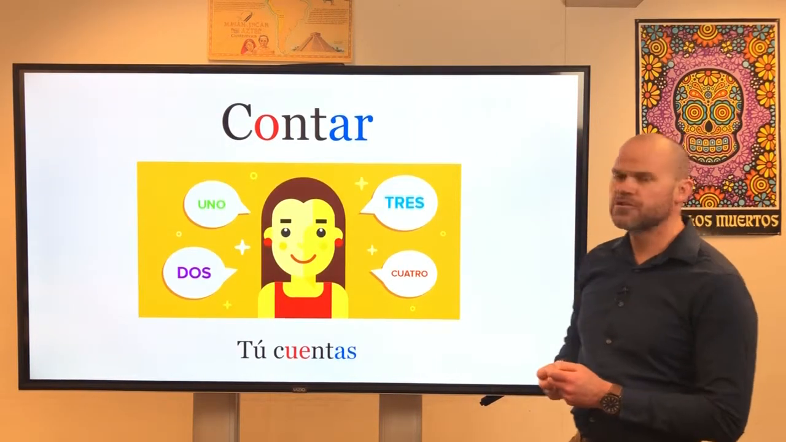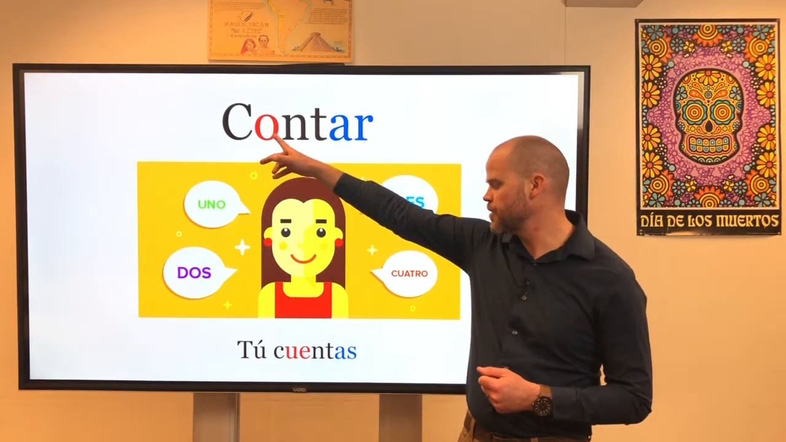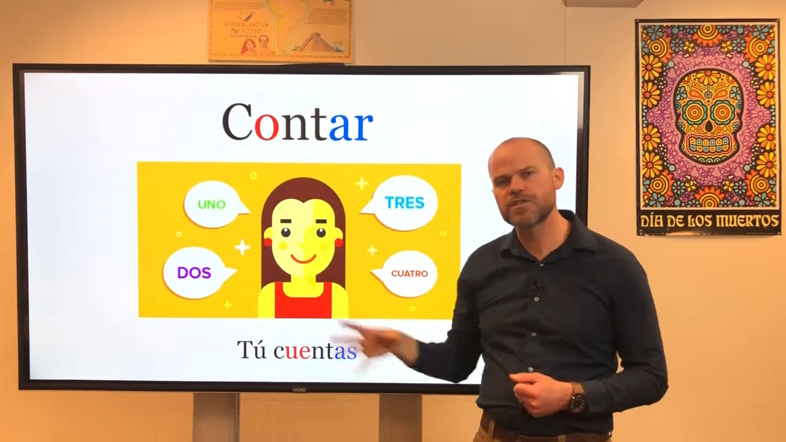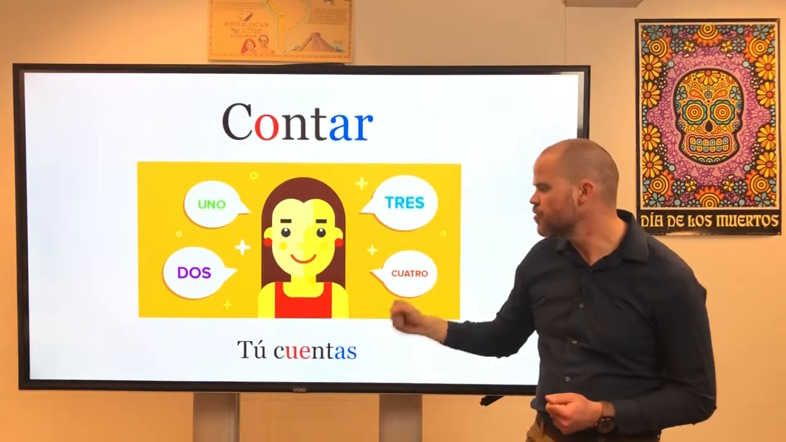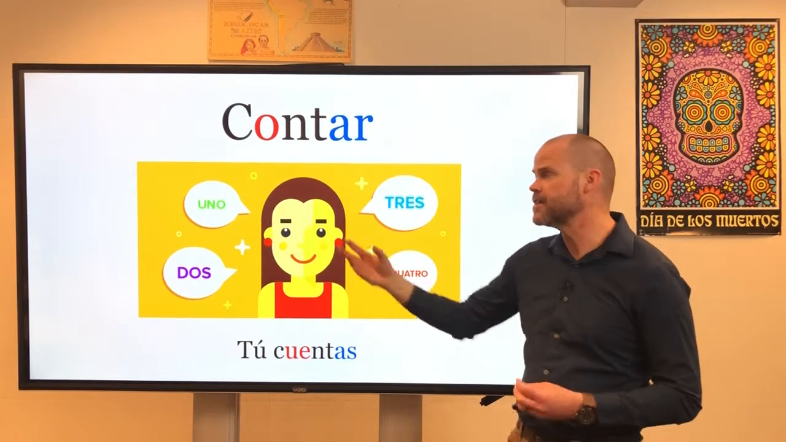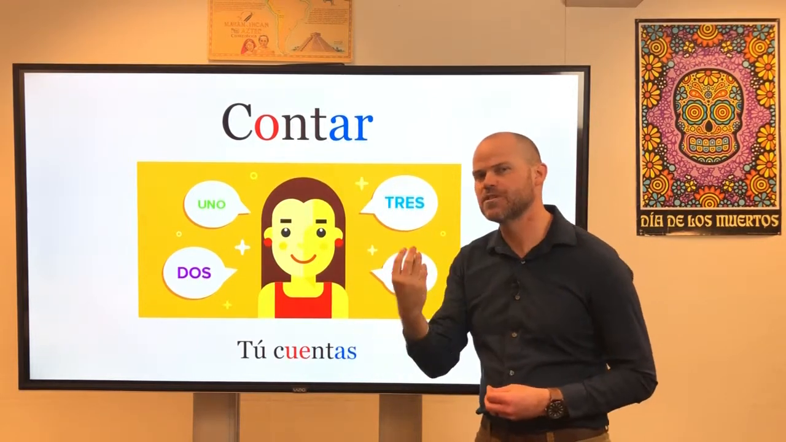Contar, that means to count. Okay, contar is to count. The O is going to change to a UE for all of those forms inside the boot. So tú cuentas would be you count. So it would be incorrect, or it wouldn't sound right to say tú contas. Okay, it's tú cuentas. It's a stem-changing verb.